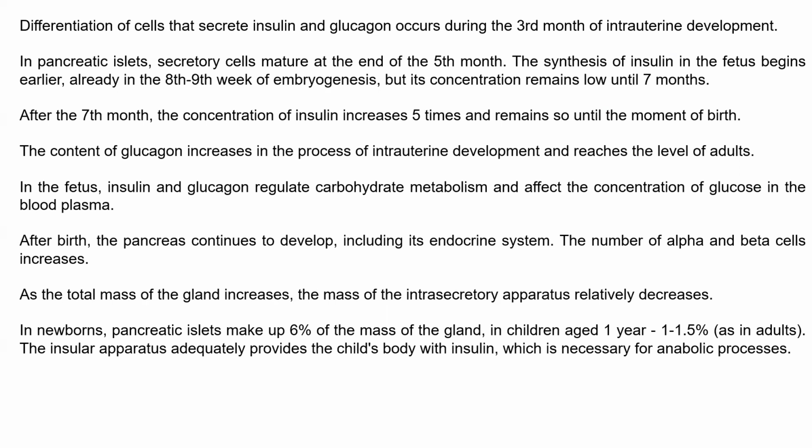The content of glucagon increases in the process of intrauterine development and reaches the level of adults. In the fetus, insulin and glucagon regulate carbohydrate metabolism and affect the concentration of glucose in the blood plasma. After birth, the pancreas continues to develop, including its endocrine system. The number of alpha and beta cells increases. As the total mass of the gland increases, the mass of the intrasecretory apparatus relatively decreases.